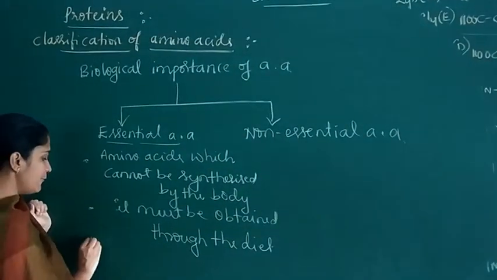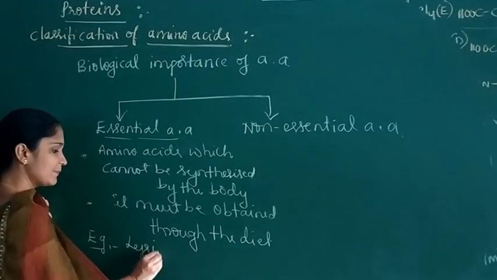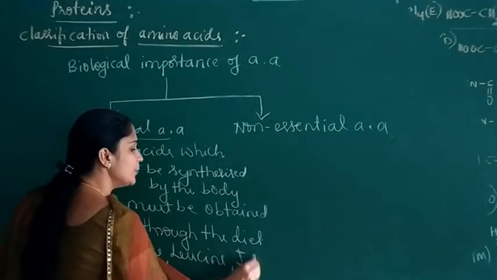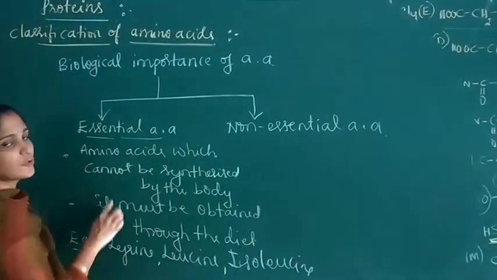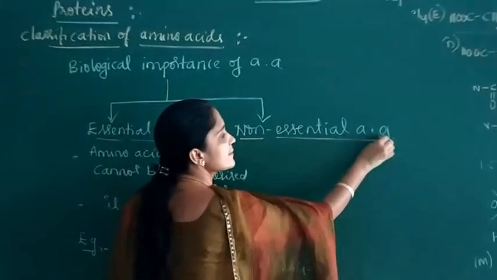Examples of essential amino acids are lysine, leucine, isoleucine. Now coming to the non-essential amino acids.